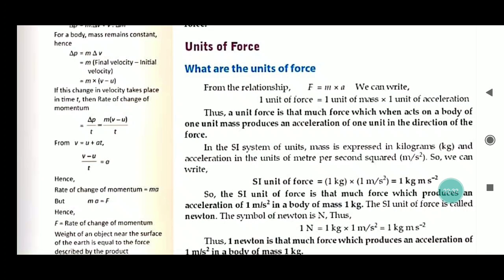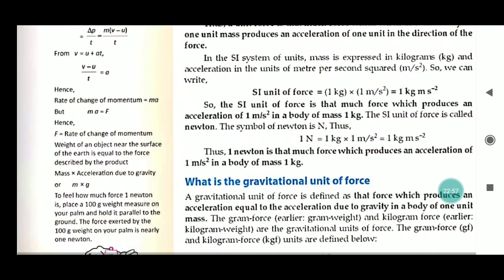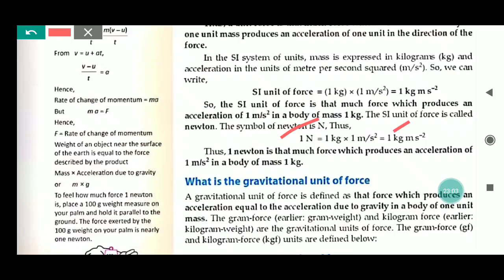Now, units of force. What are the units of force? From the relationship we know that F equals mass into acceleration. We can write 1 unit of force equals 1 unit of mass into 1 unit of acceleration. Thus a unit of force is that much force which, when it acts on a body of 1 unit mass, produces an acceleration of 1 unit in the direction of the force. So we have got that 1 Newton equals 1 kg meter per second square.